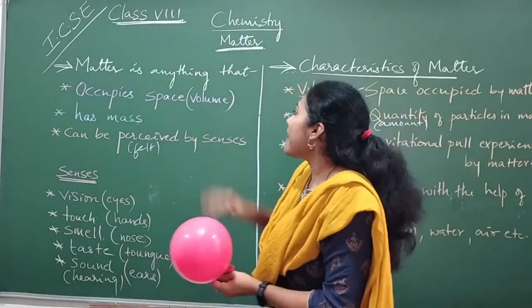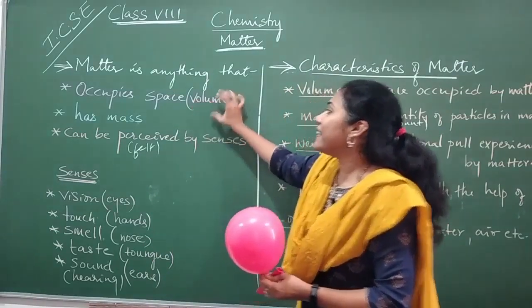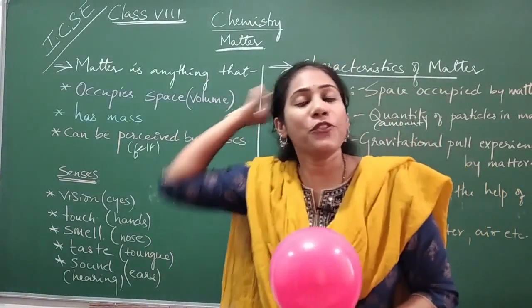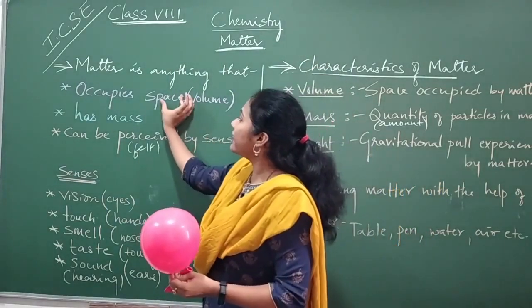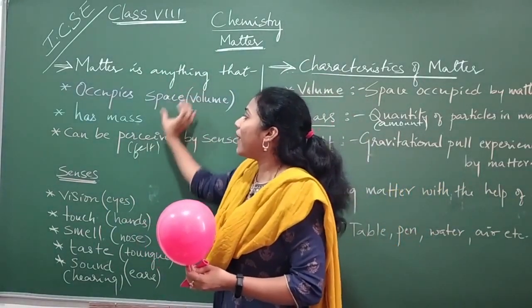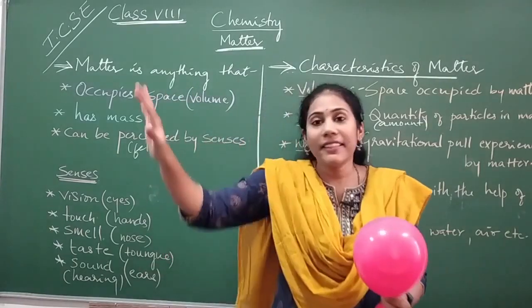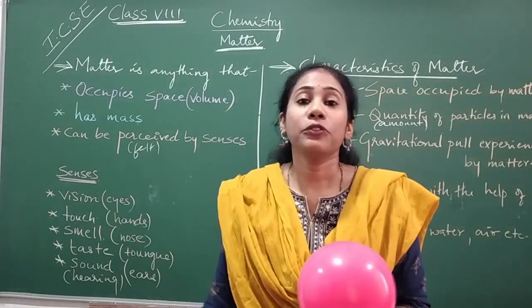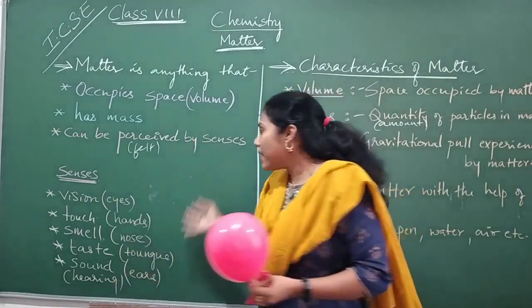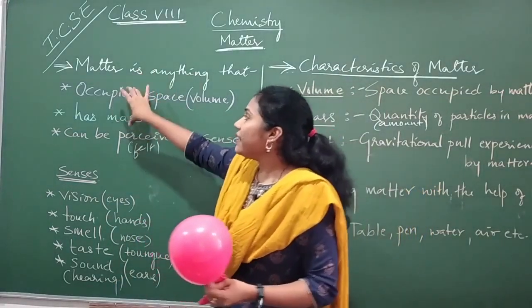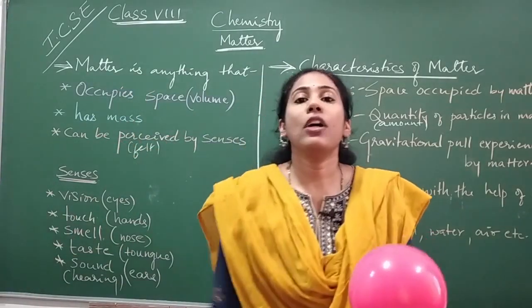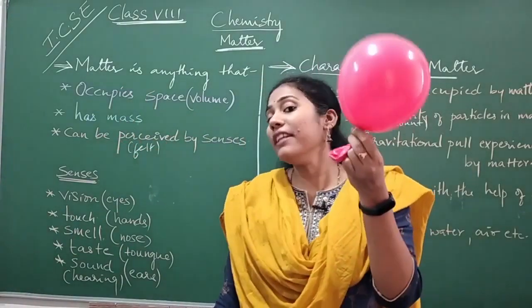So these are the compulsory characteristics that a matter has to show. If anything in the universe is showing these 2 valid characteristics, then it can be called a matter. Though most matters cannot be perceived by the senses, if they are satisfying these 2, then definitely it can be called a matter, just like our air.